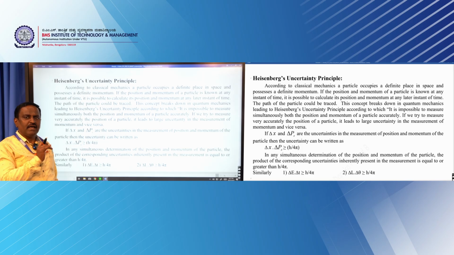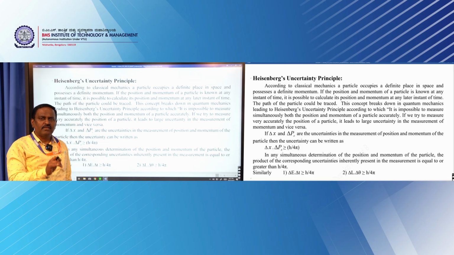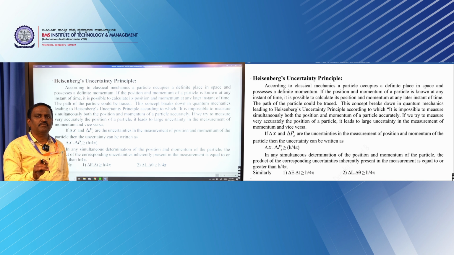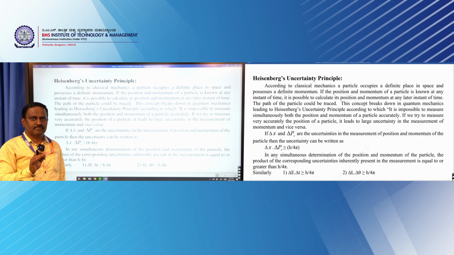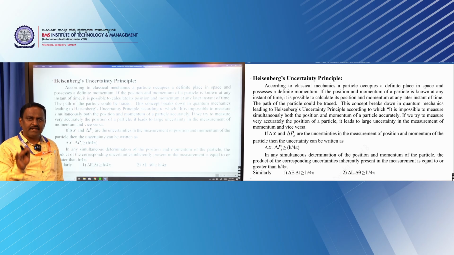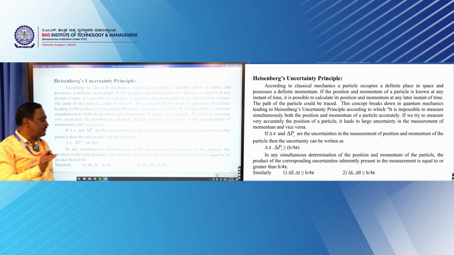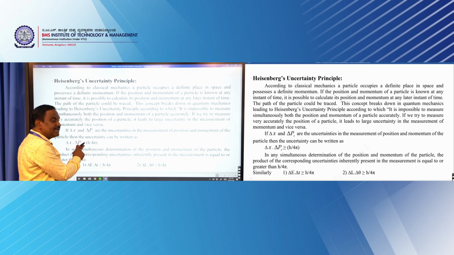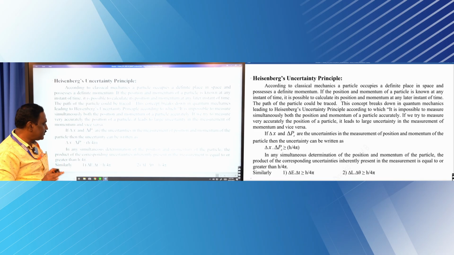So the principle states that you can't measure the position and momentum of a particle simultaneously to 100% accuracy. If we try to measure, and take the uncertainties in position and momentum as delta x and delta px, then the product of delta x and delta px is always greater than or equal to h by 4 pi. This is what you need to remember.